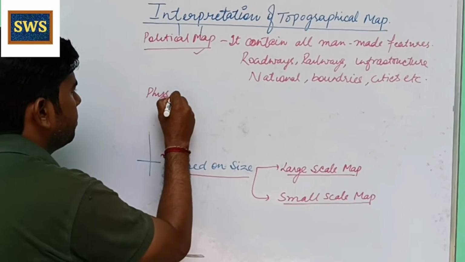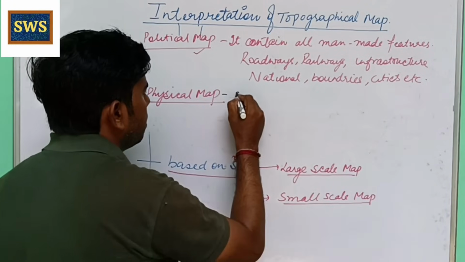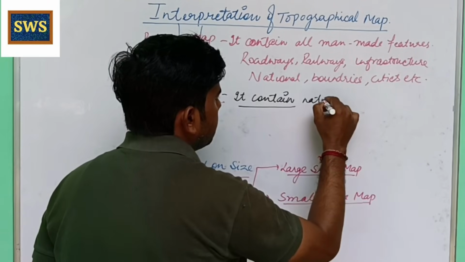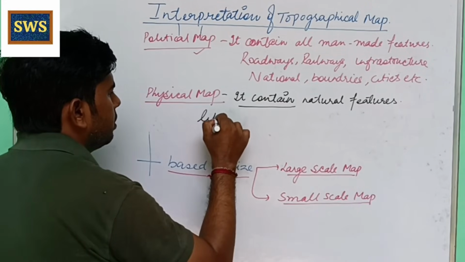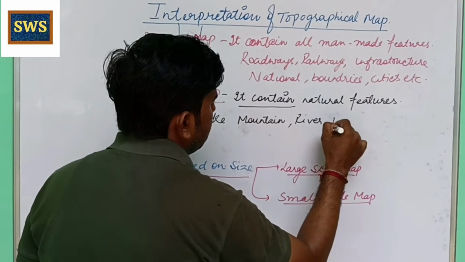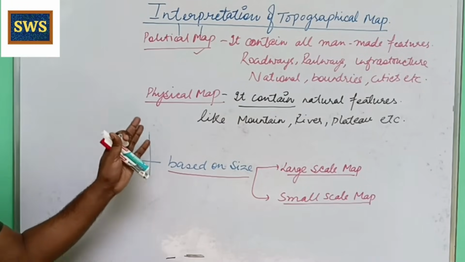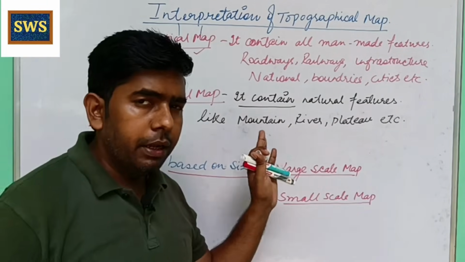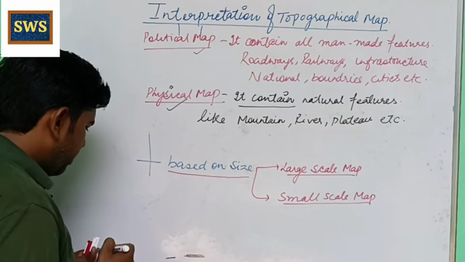So what about the physical map? A physical map contains natural features, like mountains, rivers, plateaus, etc. So the map contains natural features. Which type of map is this? Physical map. So the map that has all the natural features is called a physical map. Clear? Next is the thematic map.